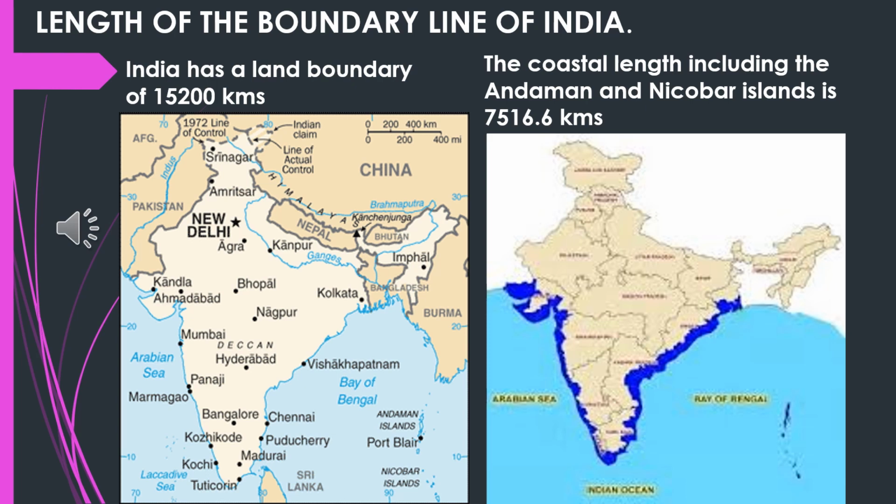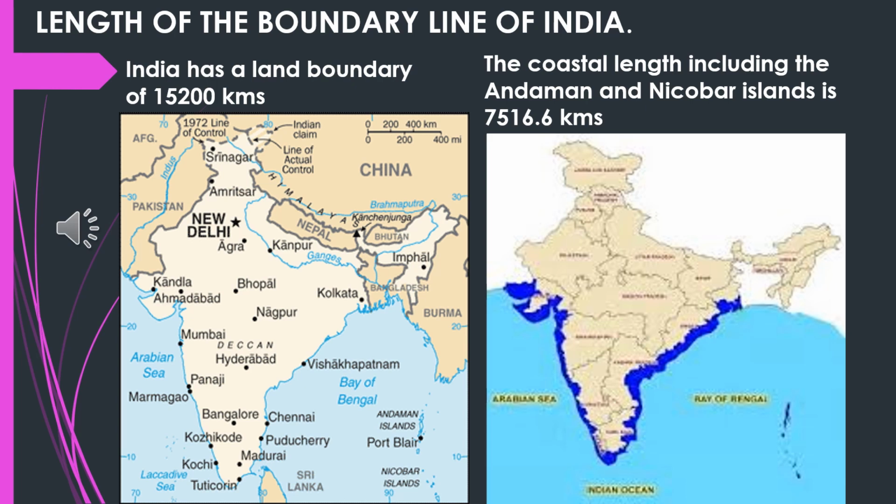Now, when you add the coastal areas of Andaman and Nicobar Islands, it extends to 1516 kilometers. So, on the whole, India's coastline is about 7516.6 kilometers. So, this is regarding the boundary line of India.